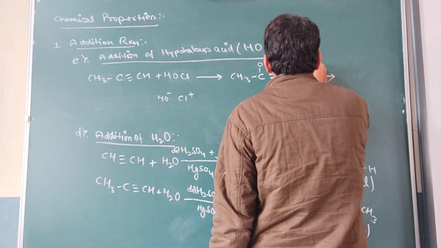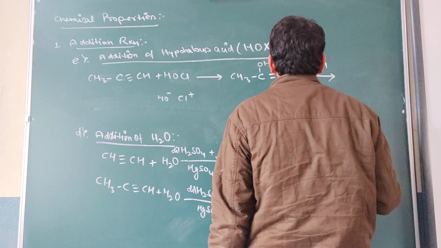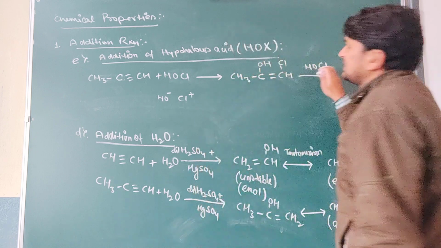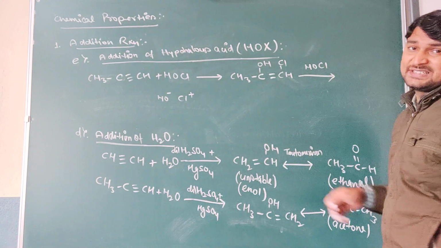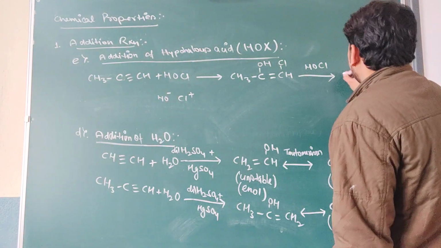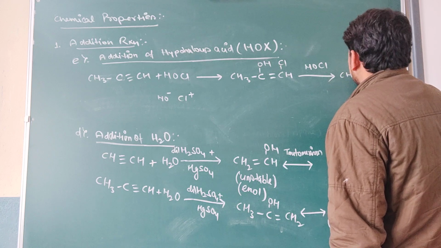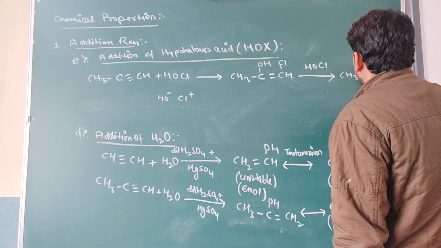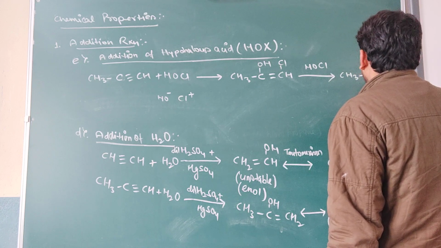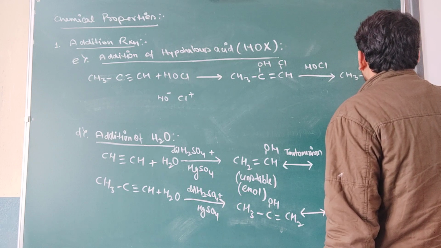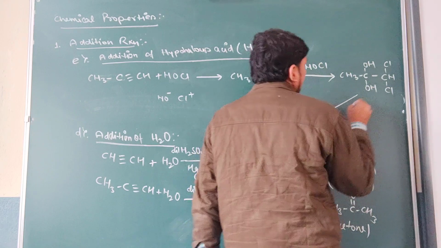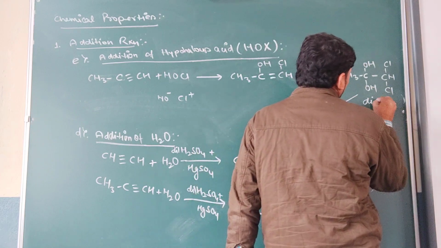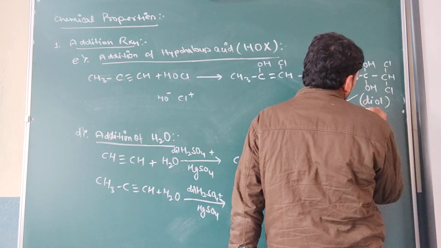And one more unit of HOCl will be combined. What is the name of this? Its name is hypochlorous acid. मतलब hypochlorous acid. एक और यूनिट बनेगा CH3 C(OH)(OH) CHCl2, which is again a diol, highly unstable.